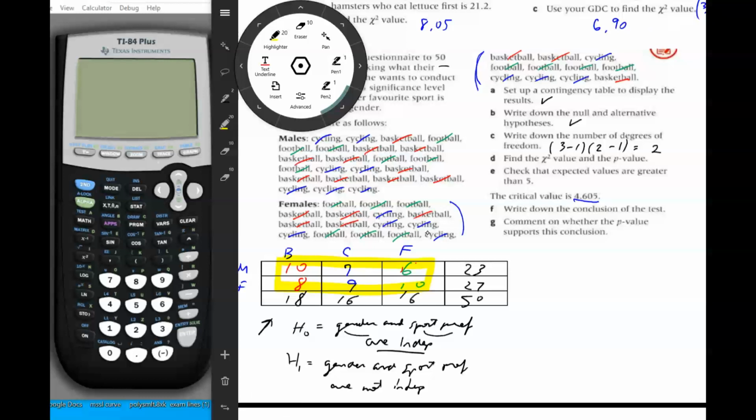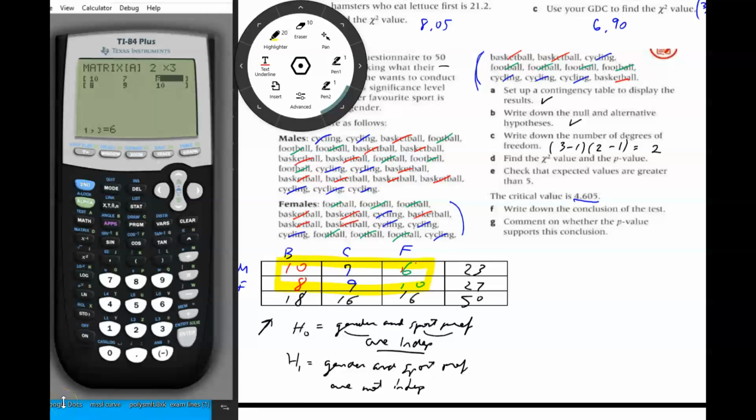Find the chi-squared and the p-value. Now the way we do that is what we just did before. We go into second matrix, into matrix A, we edit matrix A, we type in the values that are highlighted in yellow here, only the matrix itself, not the totals, and then we do the stat tests, and then we go to chi-squared test, and then we put A and B into observed and expected, and we press calculate.